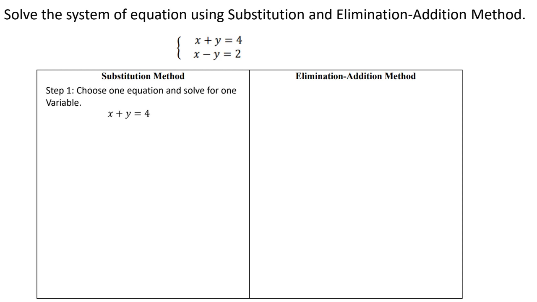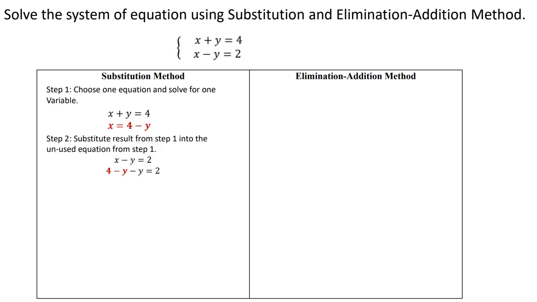The substitution method works this way. First, you choose an equation. It doesn't matter which one it is. And you solve for one of the variables. Again, it doesn't matter which one. In this case, I solved for x. I'm going to take this value and substitute what that variable represents into the other equation. Here, I used the equation x plus 4y equals 4, and I got x equals 4 minus y. I'm going to replace this x value into the second equation, x minus y equals 2. So everywhere I see x, I'm going to plug in this 4 minus y.